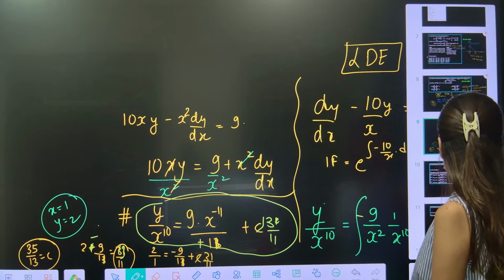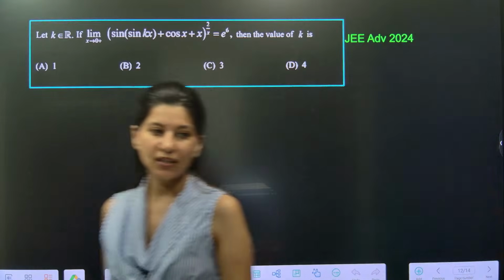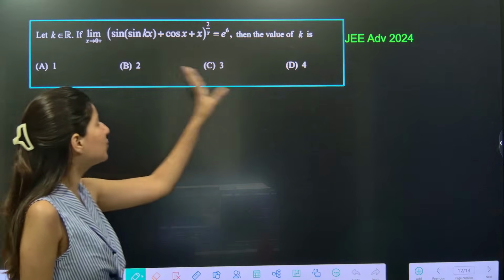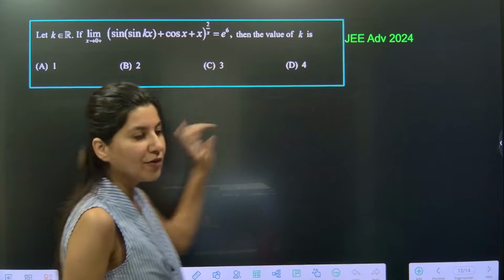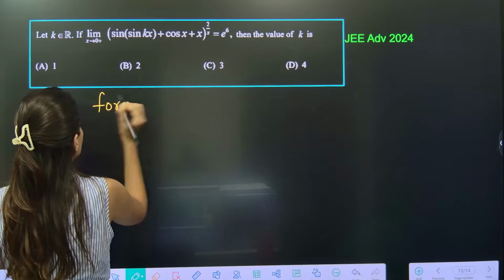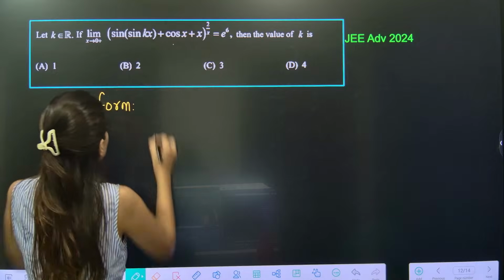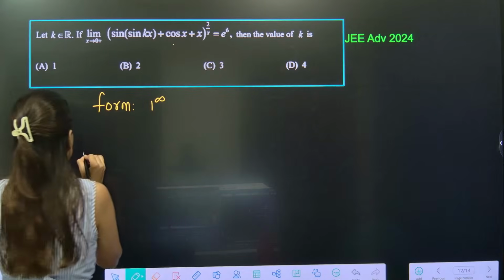Okay. Let us move on to the next problem, which is again a JEE Advanced 2024 problem. Now you have to tell me, what is the form of this particular thing? Can anybody tell me? If you put 0, this will be 0, this is 1. 1 power infinity. How do you handle 1 power infinity? Simple. e power.